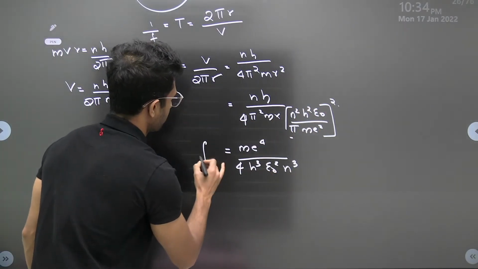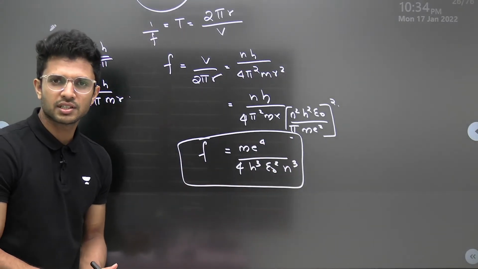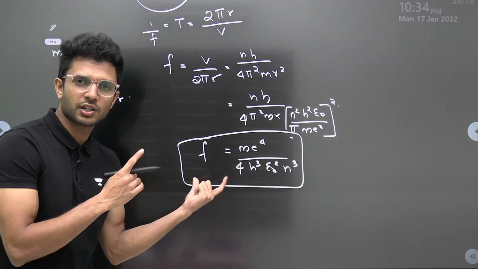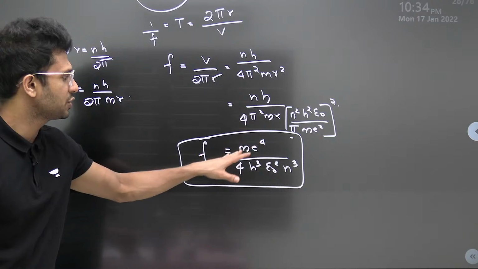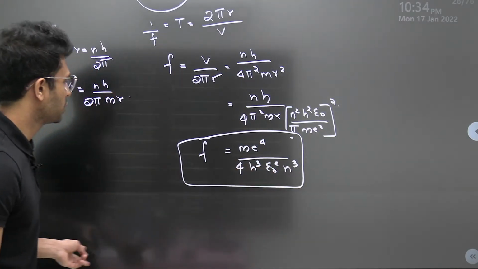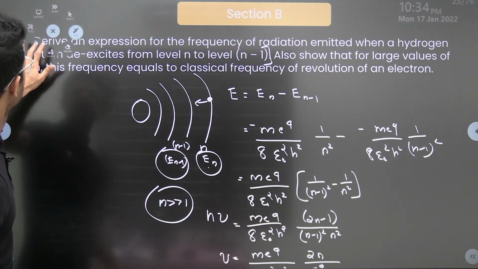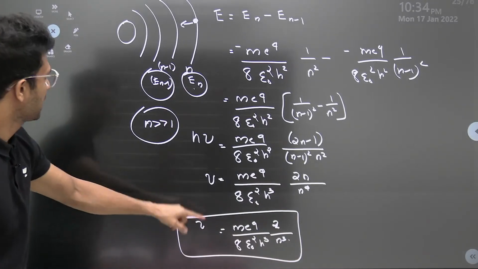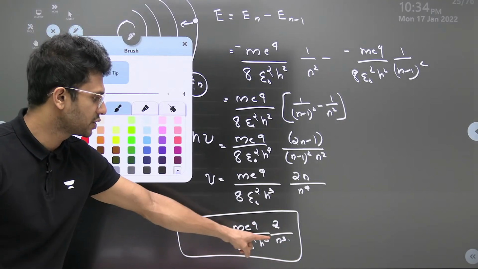So here we have another equation for frequency. Now the question is, we are asked to prove that this classical frequency of the electron equals the frequency above. Is it correct? Are they the same? Look, m e raised to 4 over 4 h cube epsilon 0 square n cube, and what we have proved earlier is m e raised to 4, 2 by 8 is 4, epsilon 0 square h cube n cube.